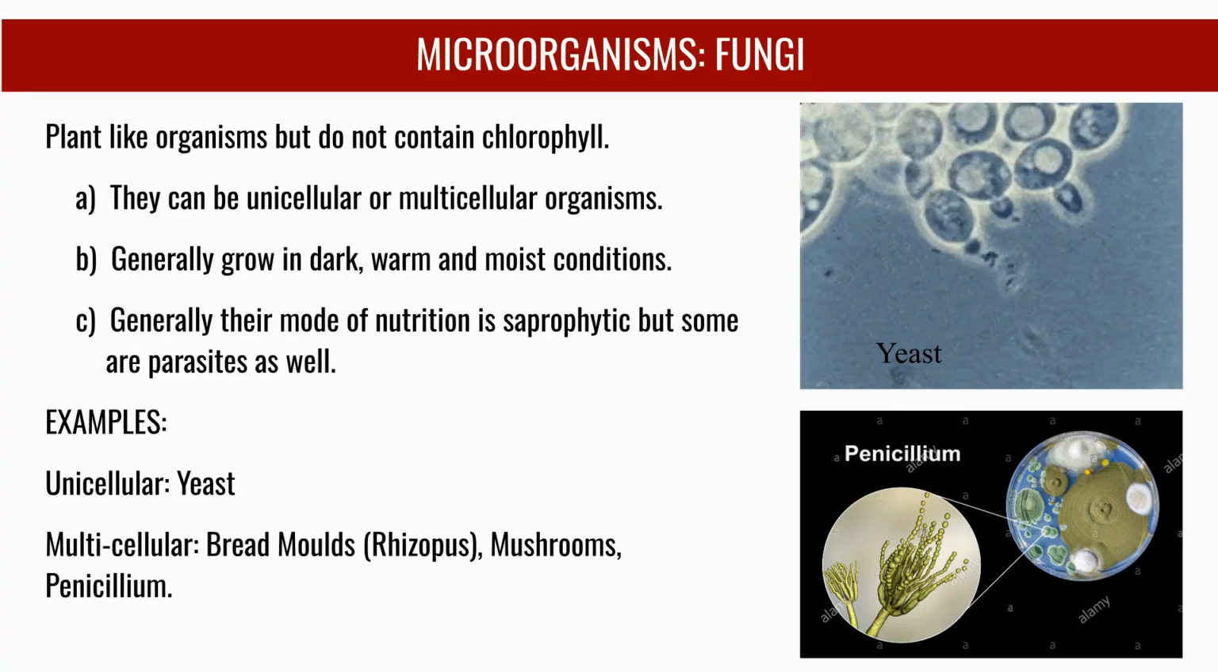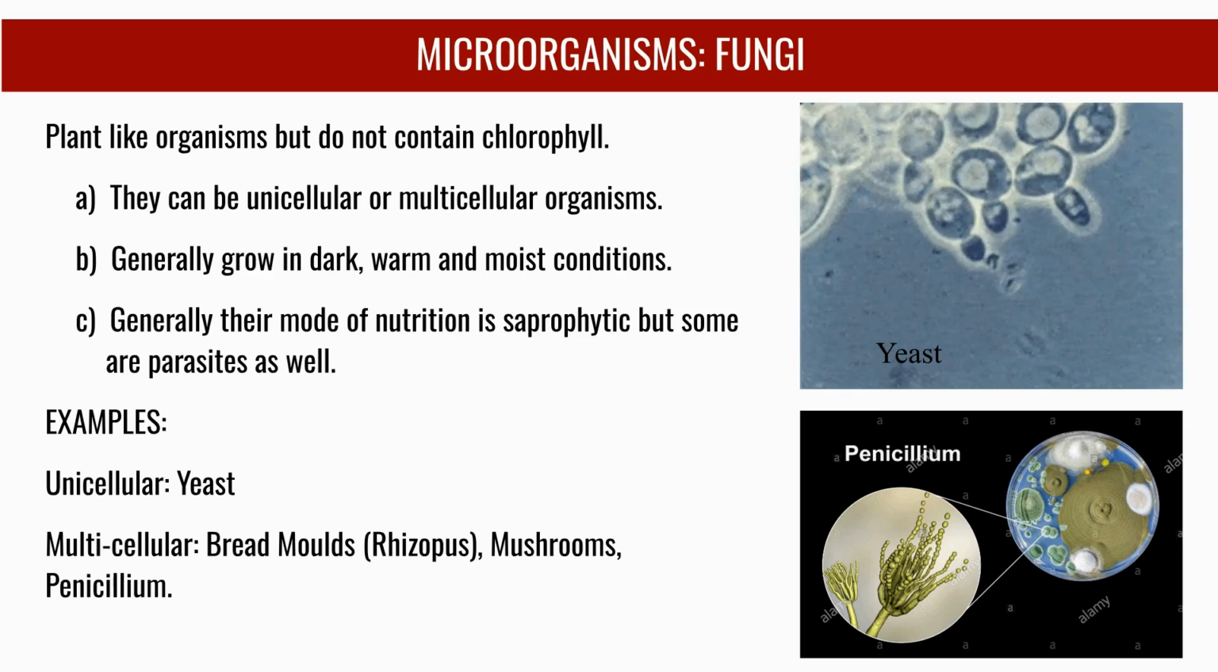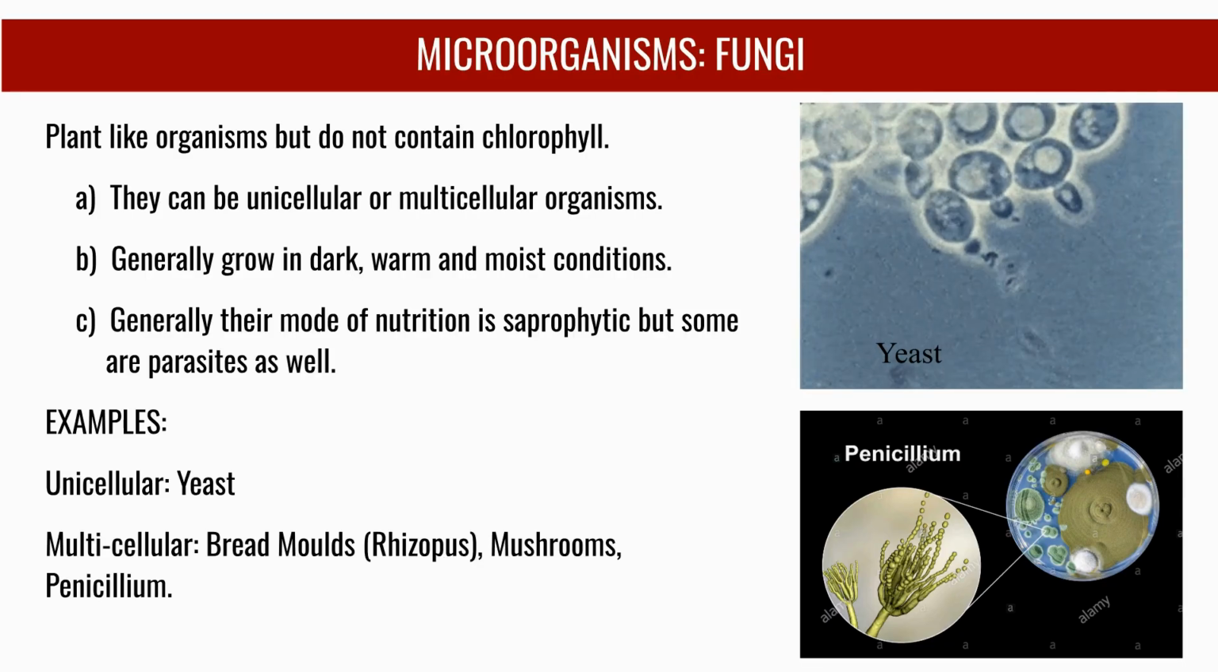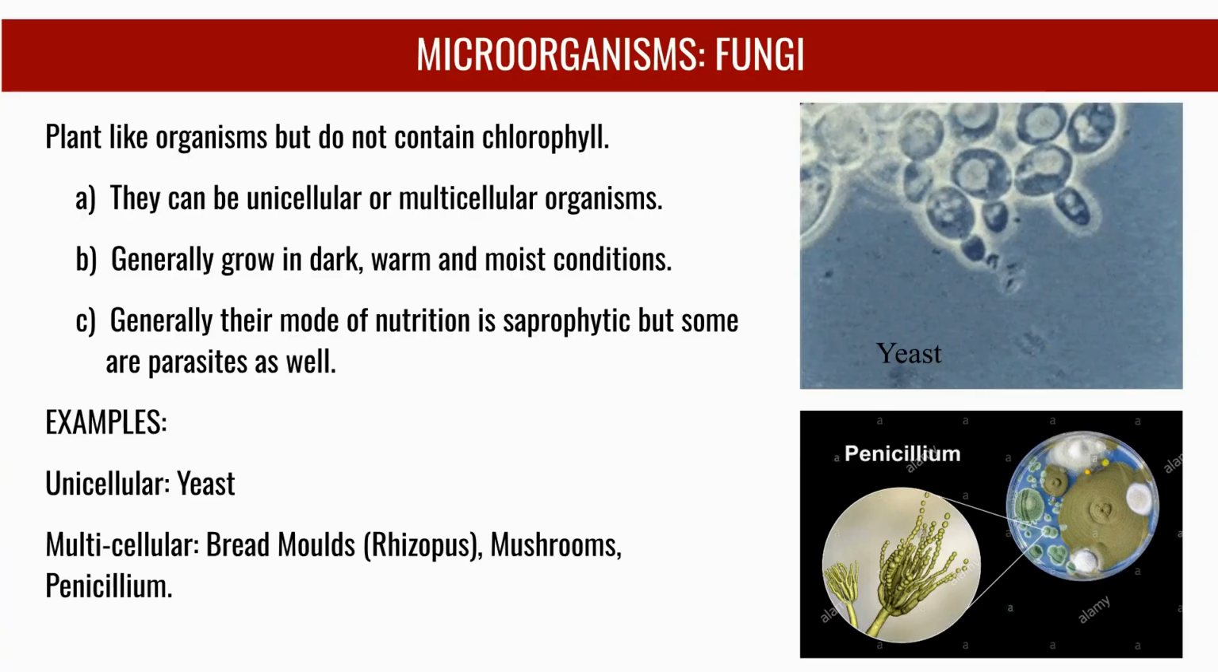Fungi are plant-like organisms but do not contain chlorophyll. They can be unicellular, like yeast, or multicellular, such as bread molds, mushrooms, and penicillium. Fungi generally grow in dark, warm, and moist conditions, with a mode of nutrition that is saprophytic or parasitic.